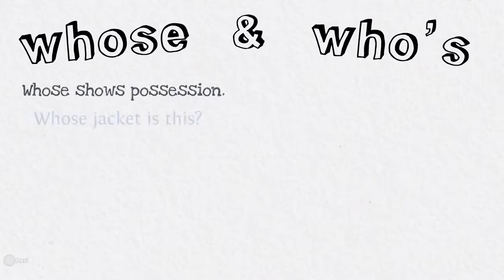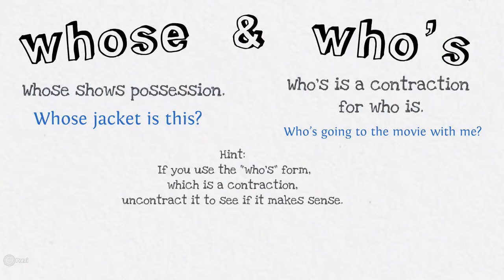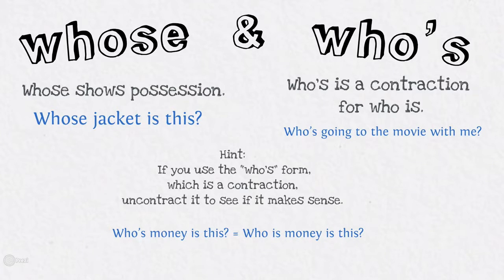Whose and who's. Whose shows possession. Whose jacket is this? Who's is a contraction for who is. Who's going to the movie with me? If you use the who's form, which is a contraction, uncontract it to see if it makes sense. Who is money is this? It just doesn't make sense.